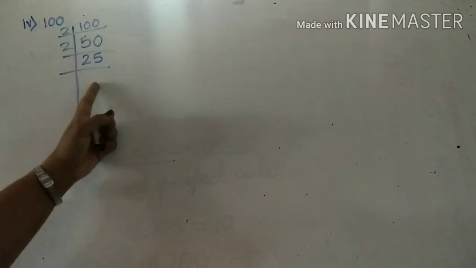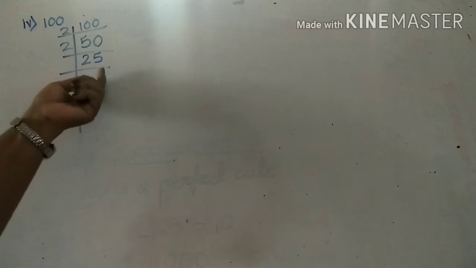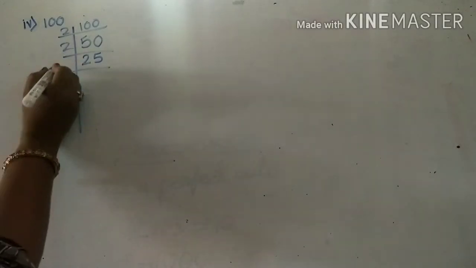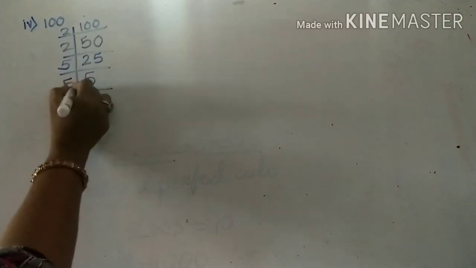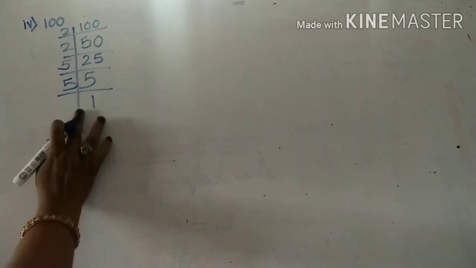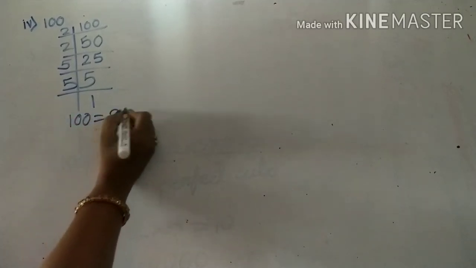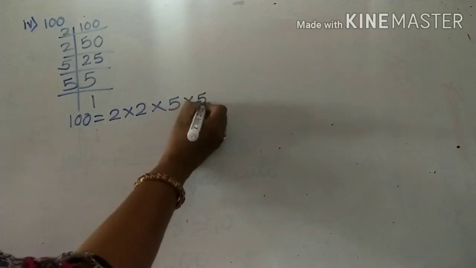But as per divisibility rule of 5, if the number ends with 0 or 5, means the whole number is divisible by 5. So we'll take here 5. 5 5s are 25. 5 1s are 5. So the factors of 100 are 2 into 2 into 5 into 5.